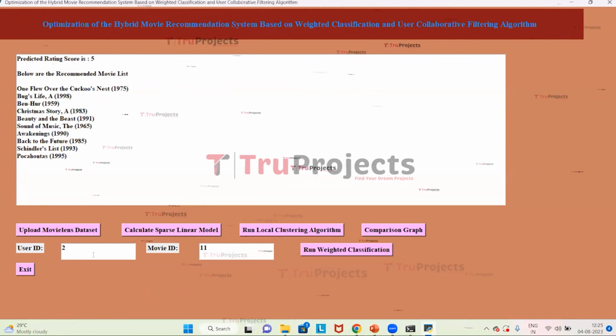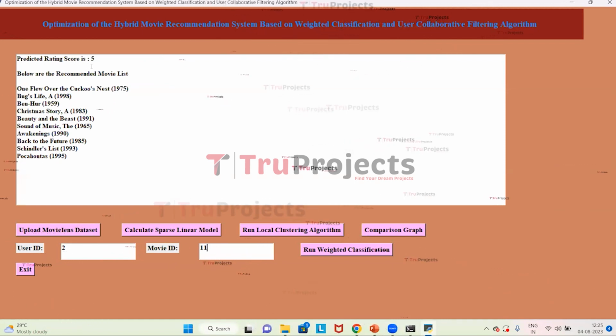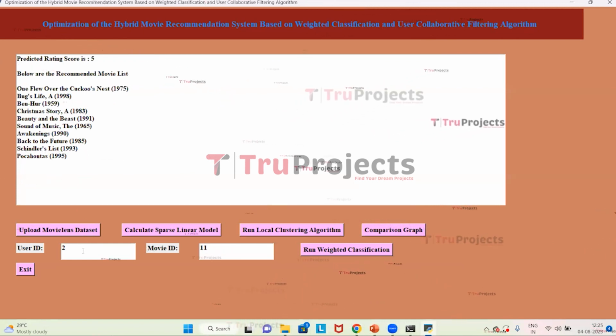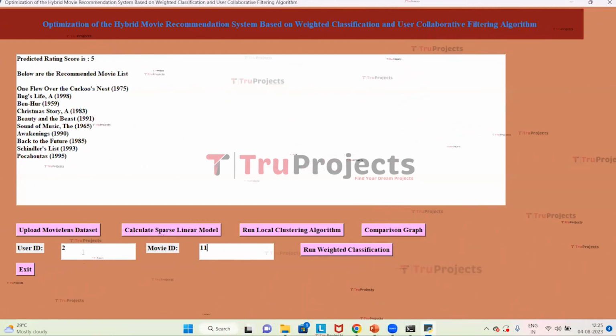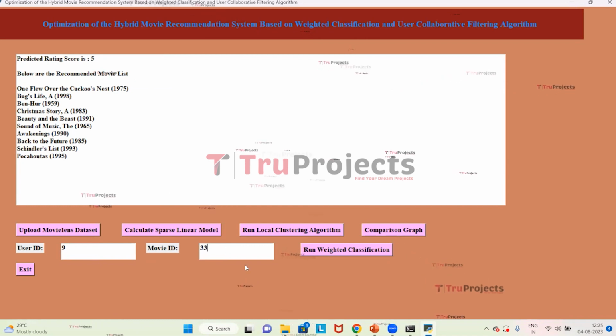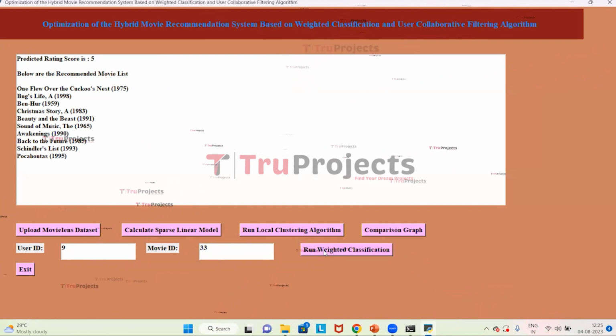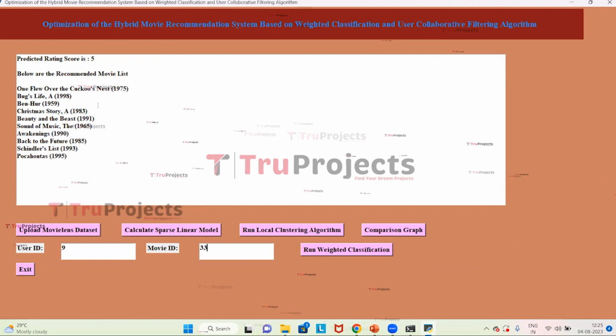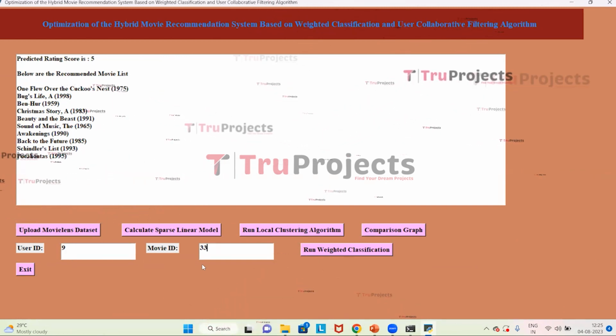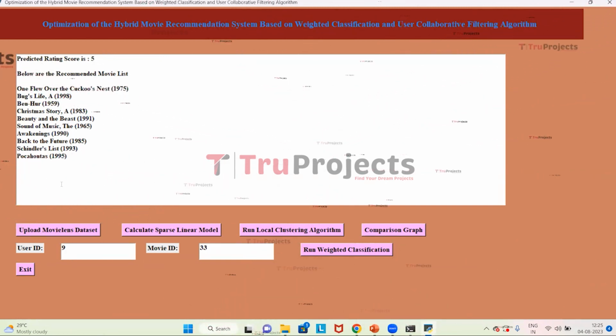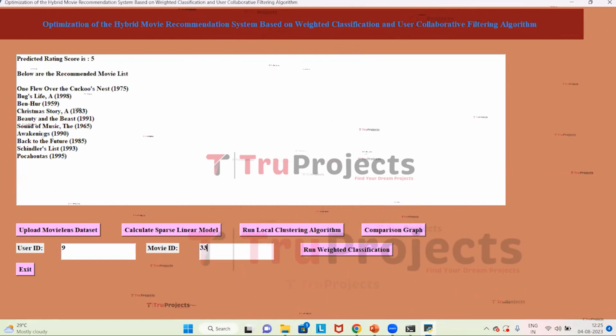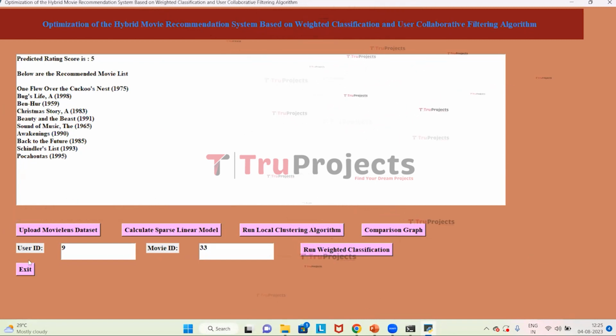So for this particular user ID and movie ID, we have a predicted rating score as 5, and these are the top 10 movie recommendation list. Similarly, we can predict for other user IDs and movie IDs. So here I will be writing 9, and here I will be selecting 33 and Run Weighted Classification. So for this particular user ID and movie ID also, we have rating score as 5, and these are the top 10 movie recommendations. Similarly, we can predict for other user IDs and movie IDs. Close this graph.